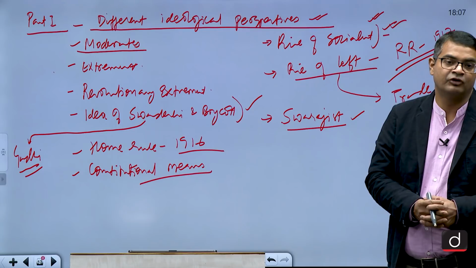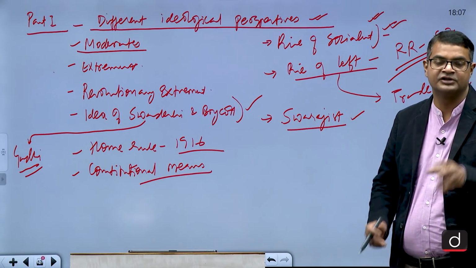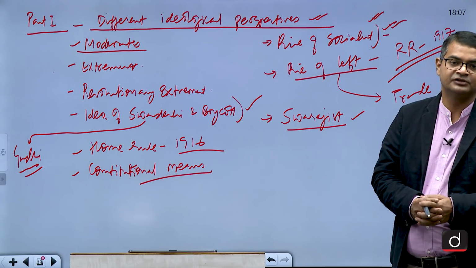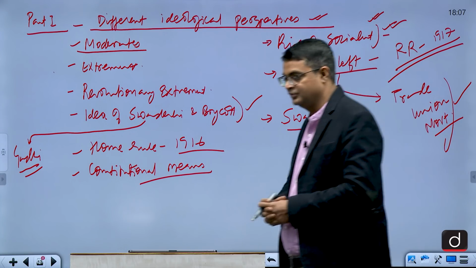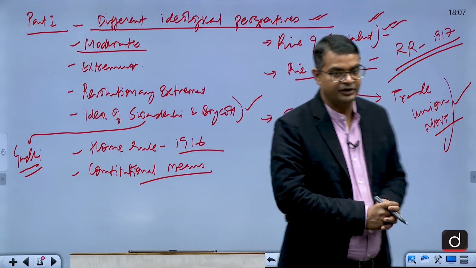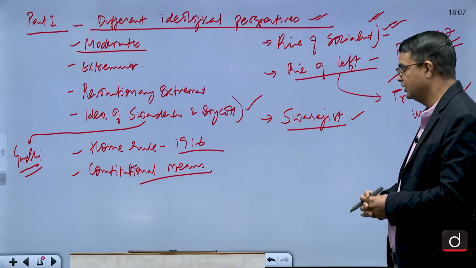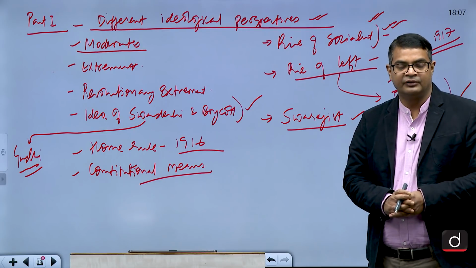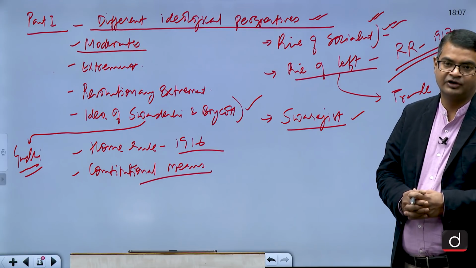After the failure of non-cooperation, there was a formation of a group within the Congress, that was Swarajist, who formed the Swaraj Party, and they were called pro-changers because they wanted to become the part of the legislative assembly and make changes from within. But the people who were following Gandhian ideology were following the non-cooperation ideology of Gandhi.